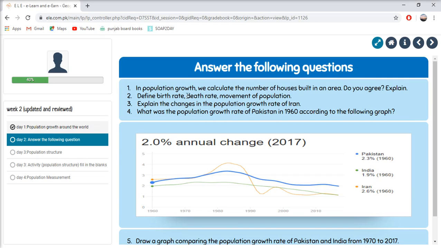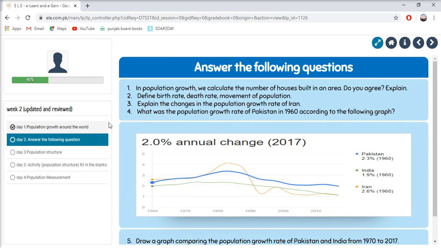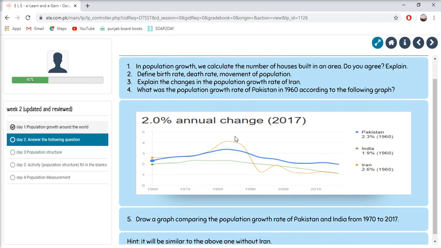Next, define birth rate, death rate, movement of population. Explain the changes in the population growth rate of Iran. There was a population growth rate change in Iran. You can look at its picture in day 1. Explain its changes. Next, what was the population growth rate of Pakistan in 1960 according to the following graph? Explain what the growth rate was. Look at this picture carefully.